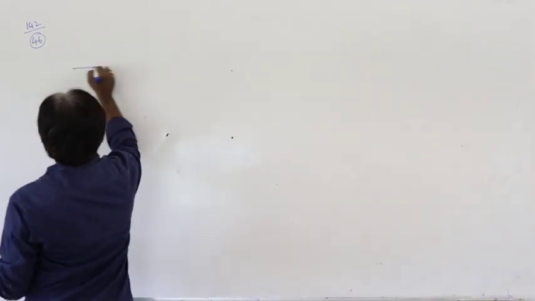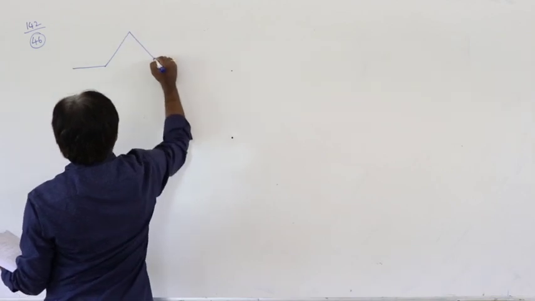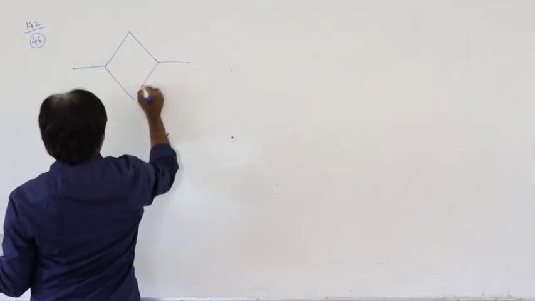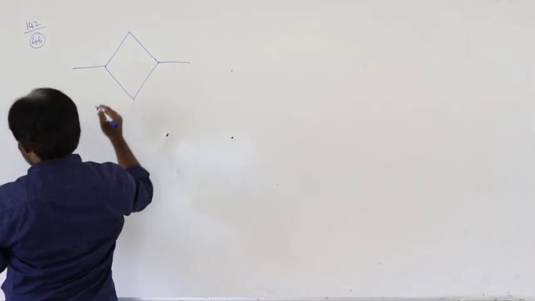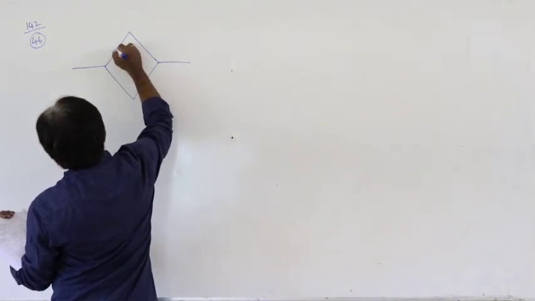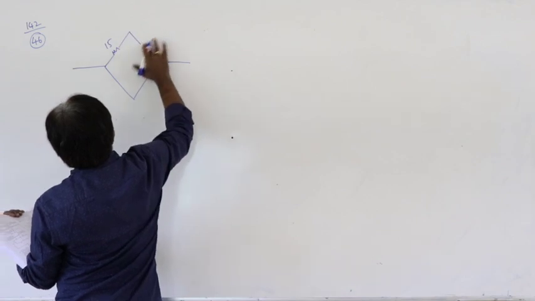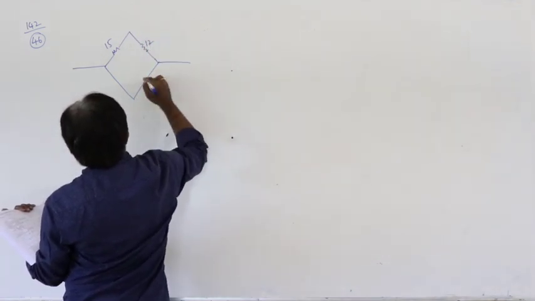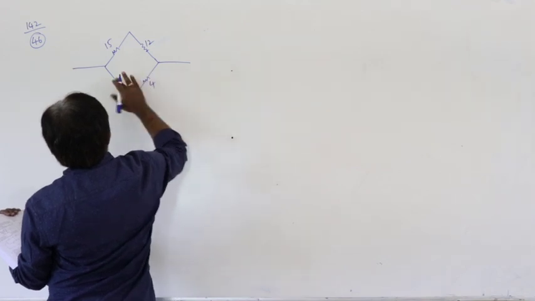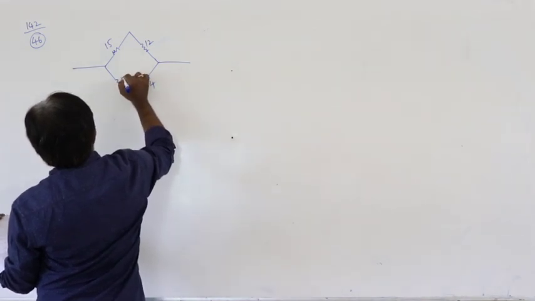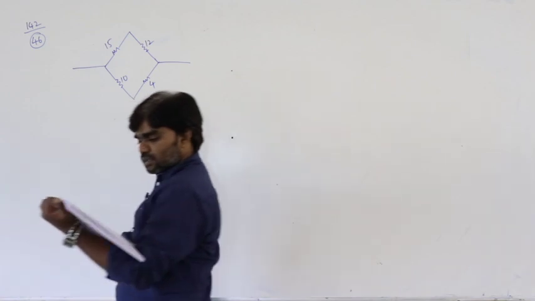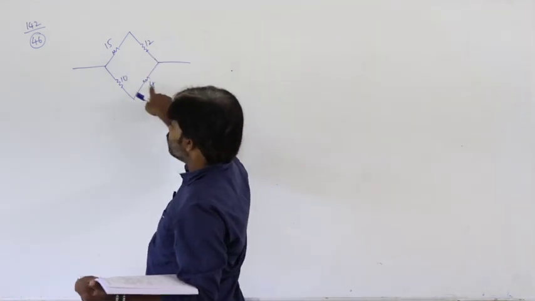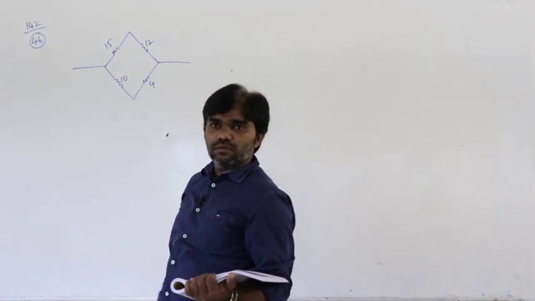See here, these are the resistances connected. This is the situation. Here the resistance is 15 ohms, here it is 12 ohms, here it is 4, here it is 10. This is the given situation: 15 ohms, 12 ohms, 4 ohms, 10 ohms.